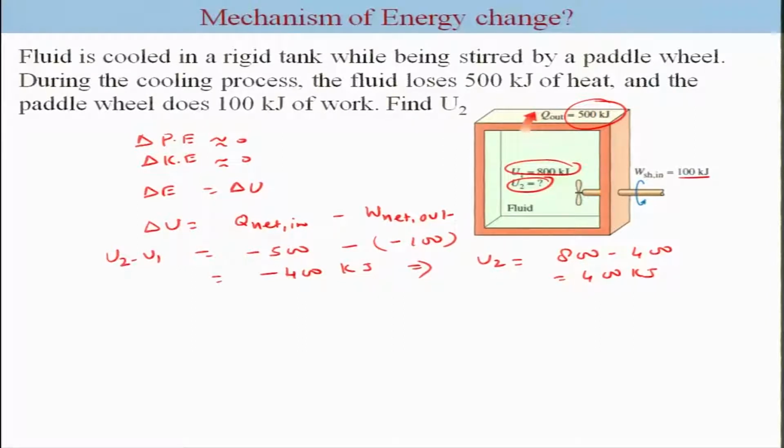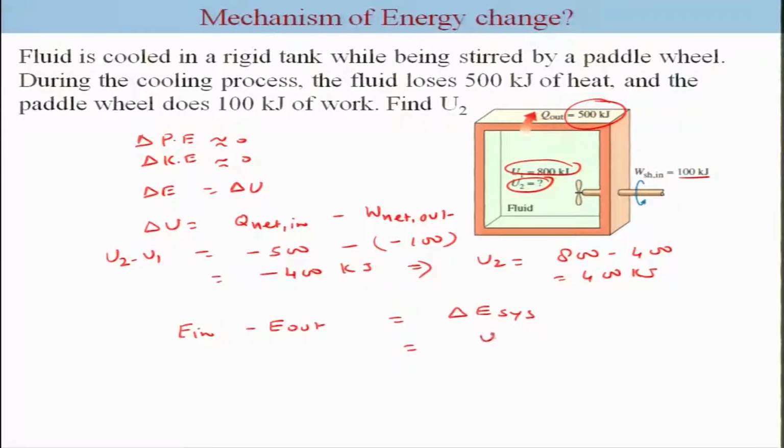We also said in the other expression that we can write E in minus E out is delta E system. So, this is net heat in, net heat out, net mass in, that will be delta E system.